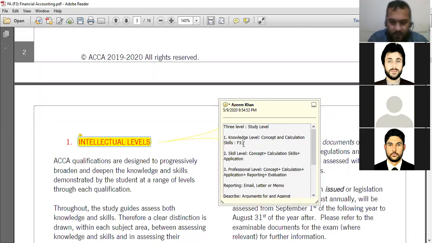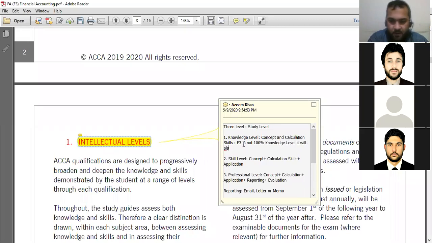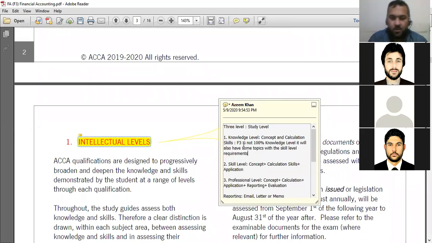F3 is not 100% knowledge level. It will also have some topics with skill level requirements.